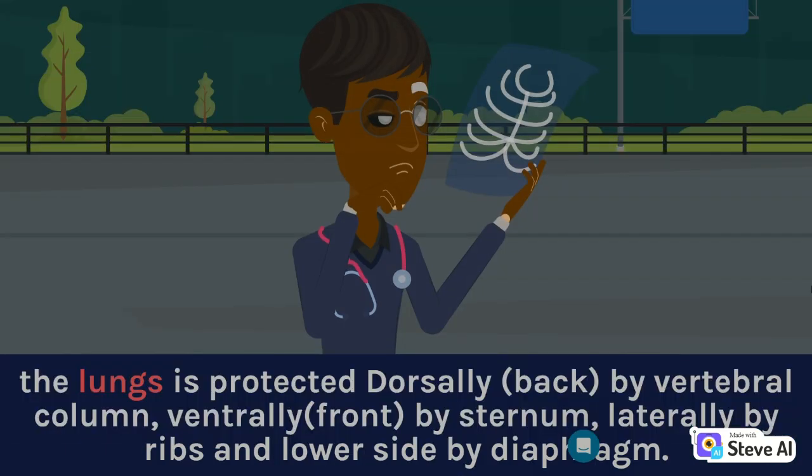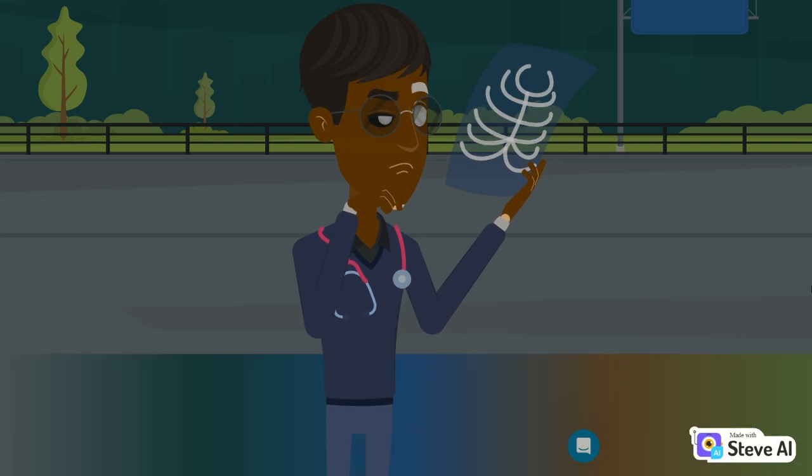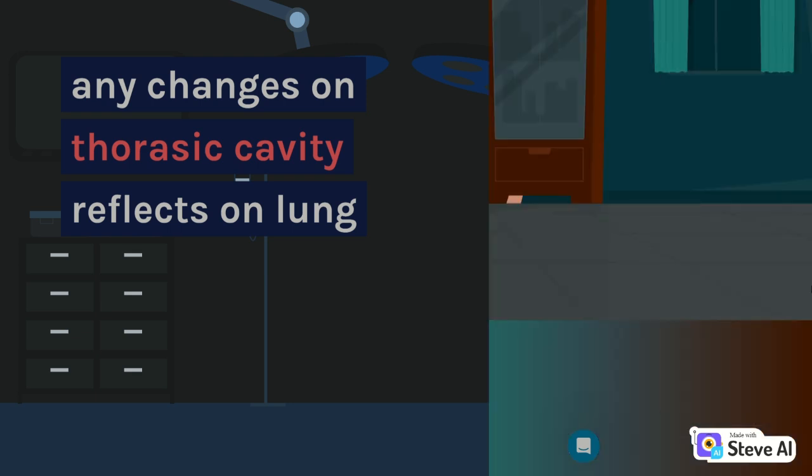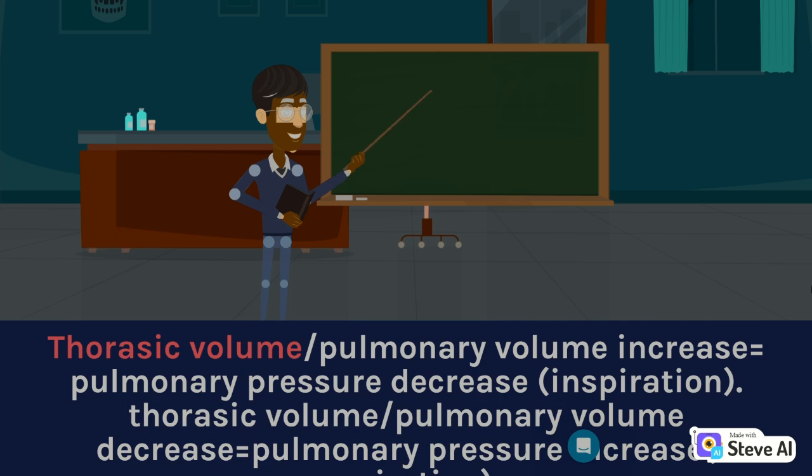The lungs are protected dorsally (back) by the vertebral column, ventrally (front) by the sternum, laterally by ribs, and on the lower side by the diaphragm. Any change in the thoracic cavity reflects on the lung. Thoracic volume and pulmonary volume increase, pulmonary pressure decreases: inspiration. Thoracic volume and pulmonary volume decrease, pulmonary pressure increases: expiration.